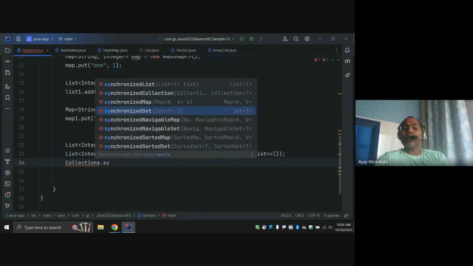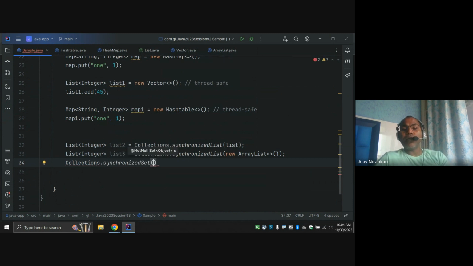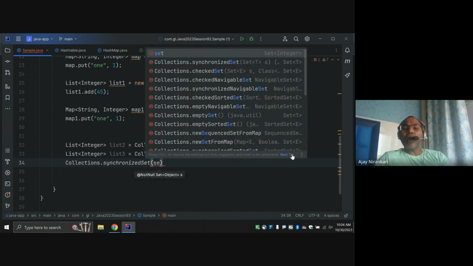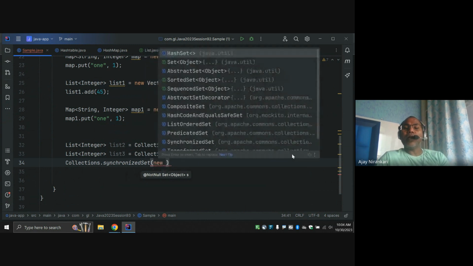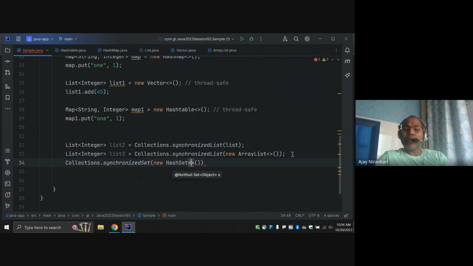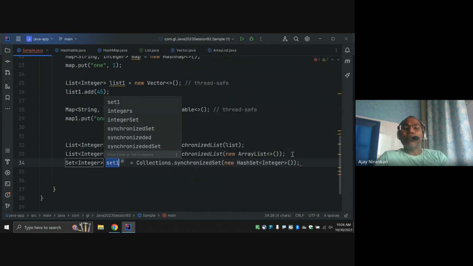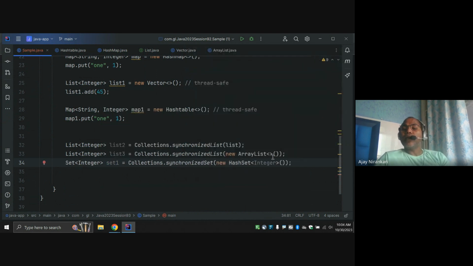If you want a set, you can say synchronizedSet. Here you can pass whatever set you have, maybe a new HashSet, and you can get your synchronized HashSet, right?